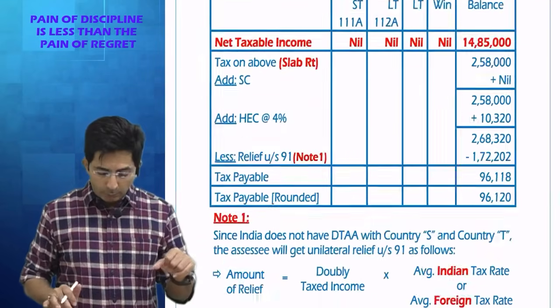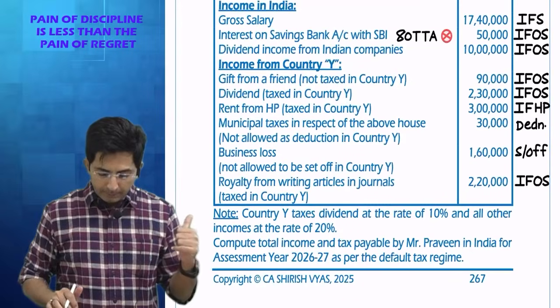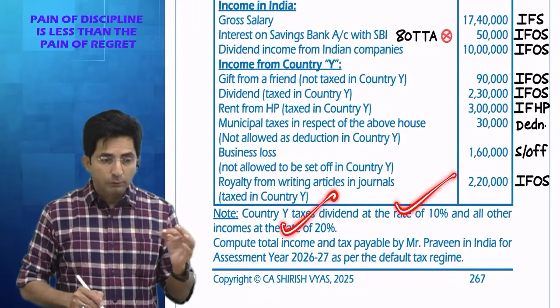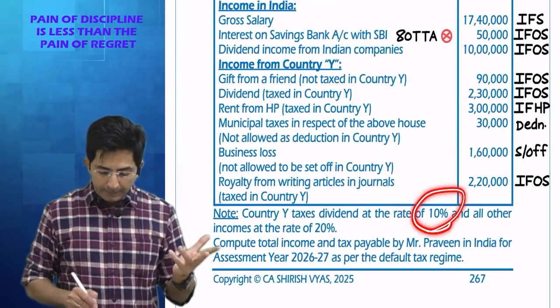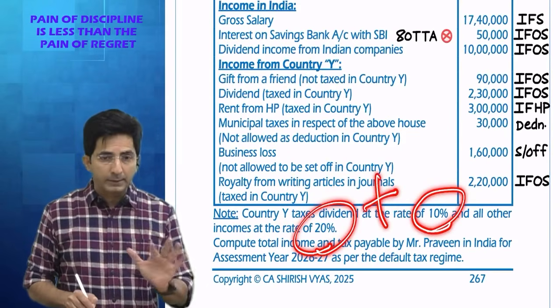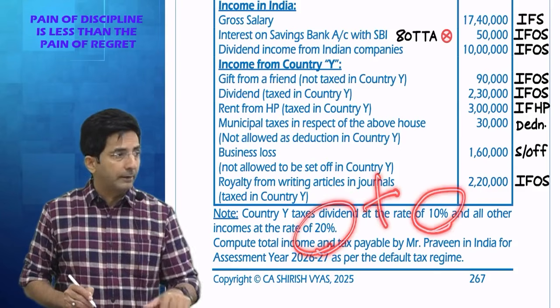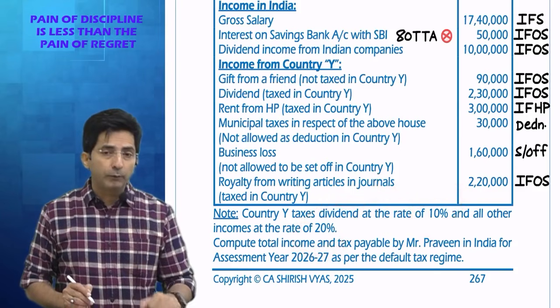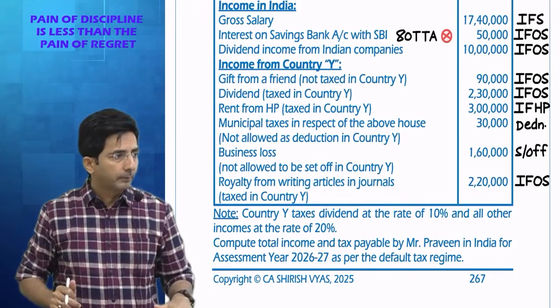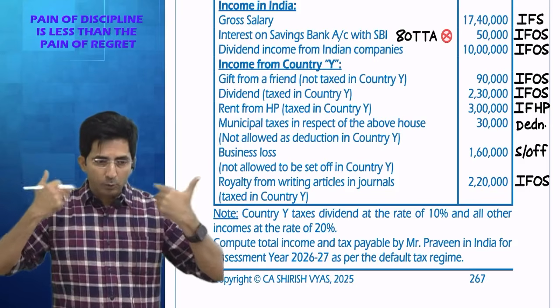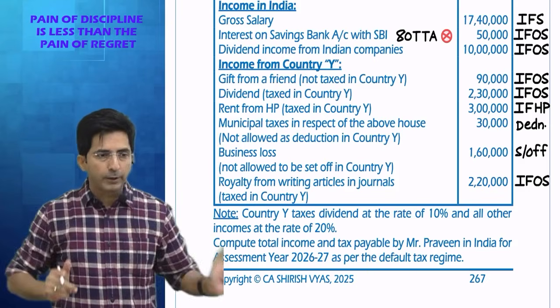But in this question what was special? That in country Y there are two rates. So we'll have to find out the average rate. And here average doesn't mean simply take 10 plus 20 divided by 2. You don't have to do a simple average. Average foreign rate, how will you find? Total foreign tax divided by total foreign income will become your average foreign rate.